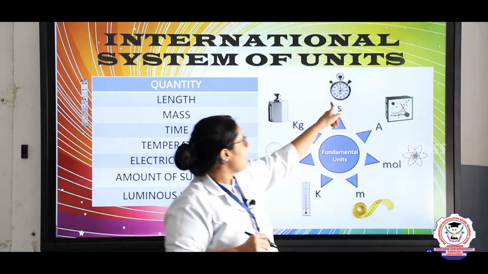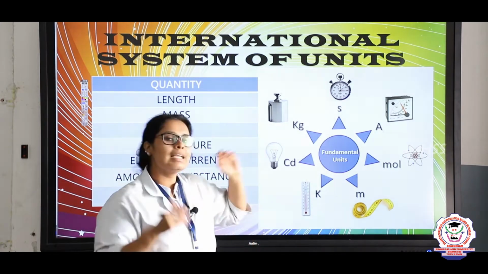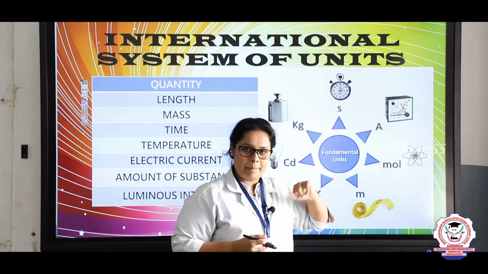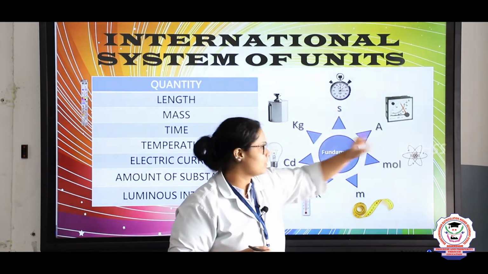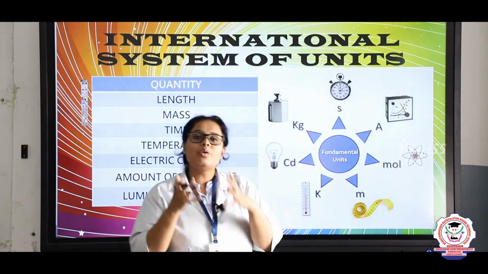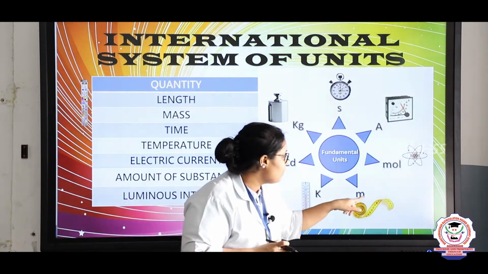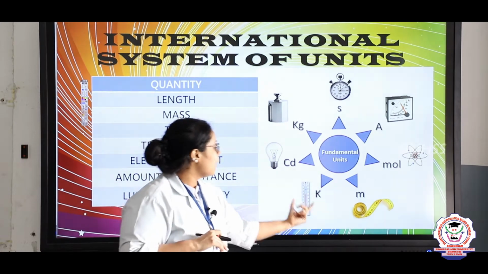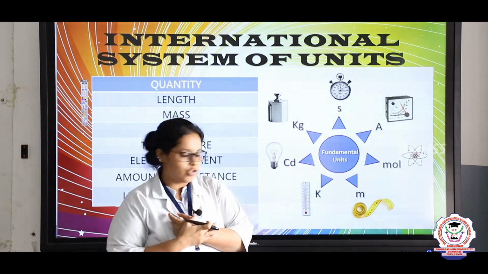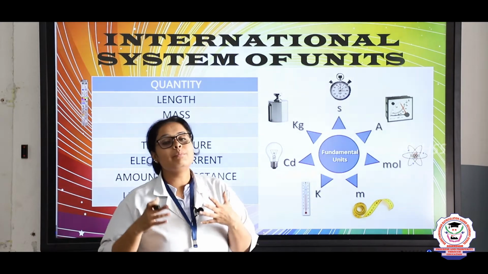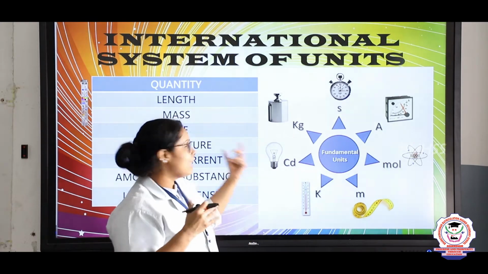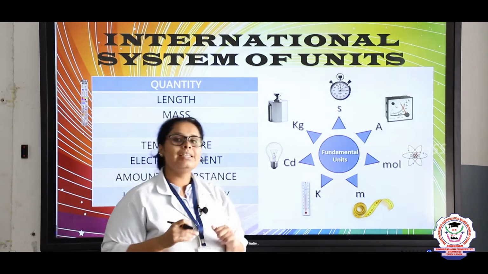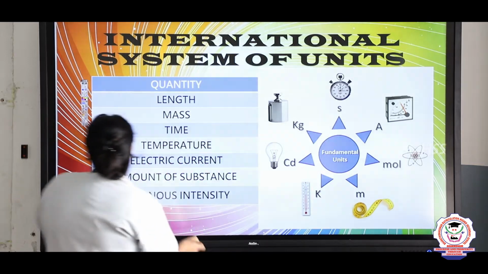Now first, s is what? s is the time. A is the capital, which is electric current. Mole is the amount of substance. m here, small m, is meter, that is the length. K is the Kelvin, temperature. cd is the luminous intensity, candela. Mass is in kg, right students?